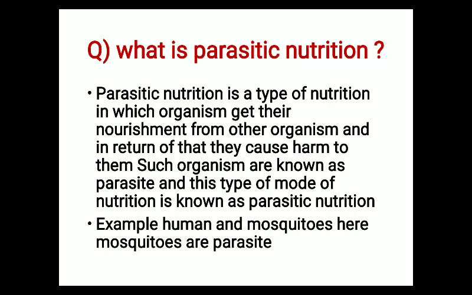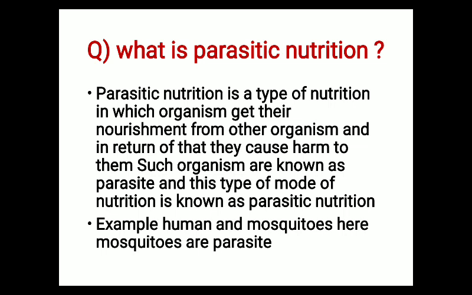So parasitic mode of nutrition is the second type of nutrition. In parasitic mode of nutrition, we have to remember that the organism depends upon another living organism for food, for nourishment, and in return causes harm to that organism. So they are taking nourishment, and in return they are causing harm to that host organism.